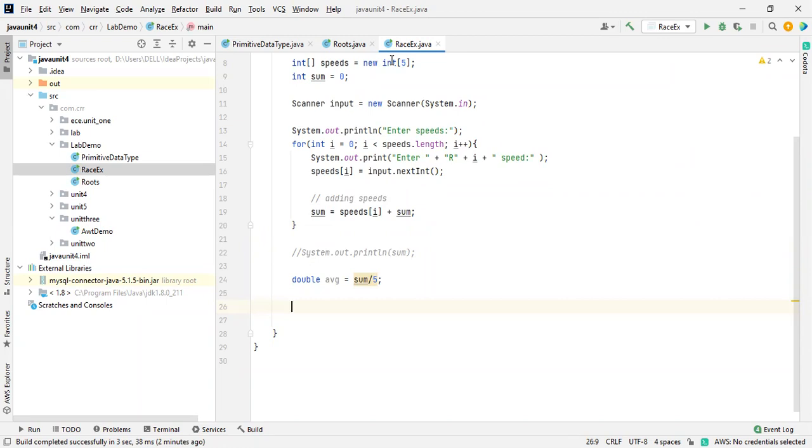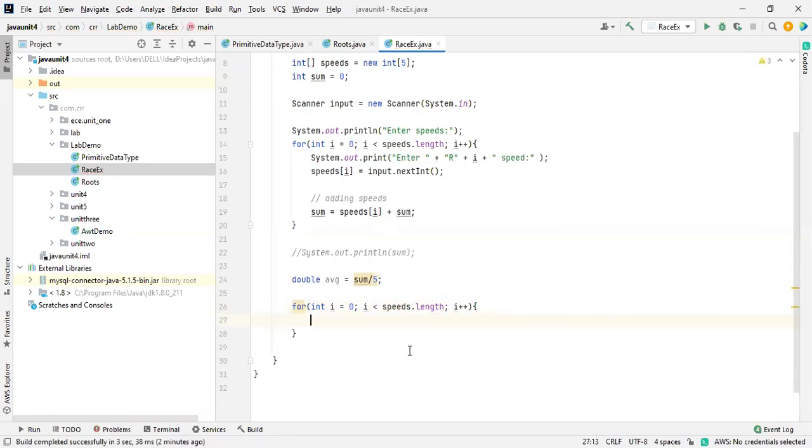Just 2 minutes, I will complete this one and we'll end the session. For int i is equal to 0, just accessing the array values, i less than speeds dot length, and then semicolon, i plus plus.